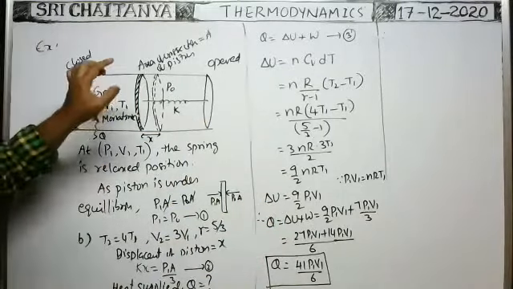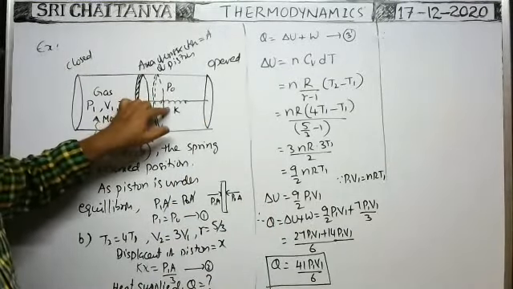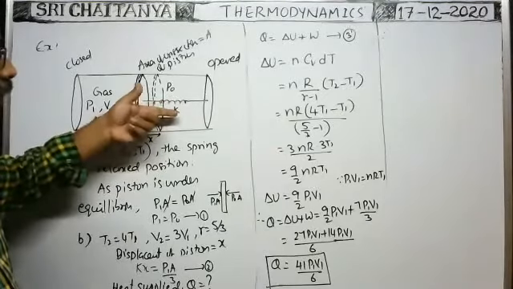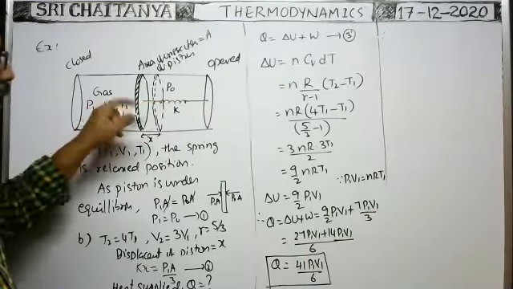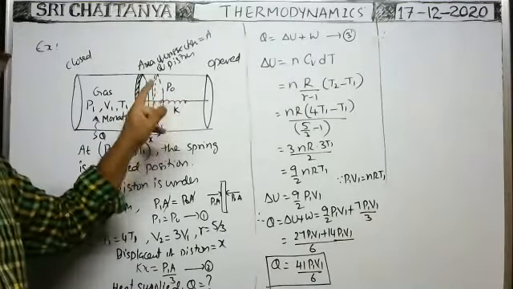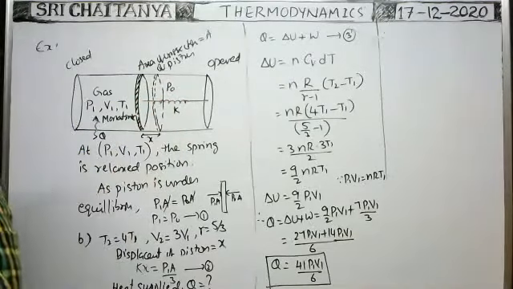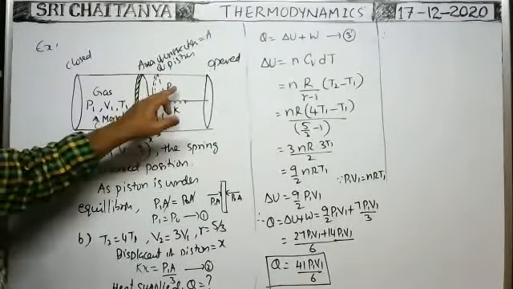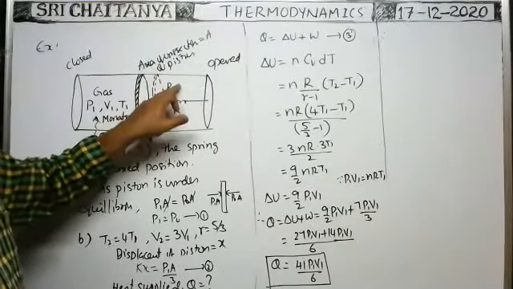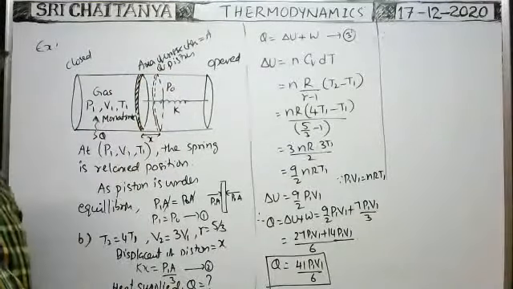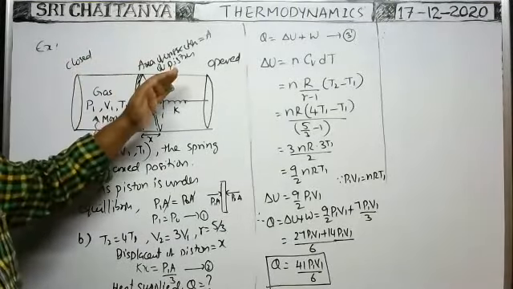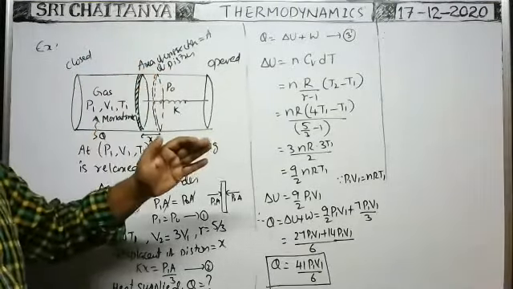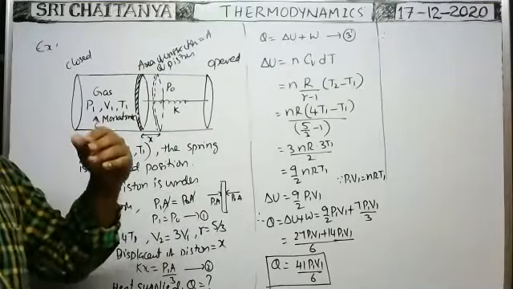Here, work done by the spring force is negative. Whenever the piston displaces, the spring force acts in this direction, whereas the spring is compressed. In such a case, work done by the spring is negative. Work done by the atmospheric pressure on the piston is also negative. Here we are finding out the work done by the gas on the surroundings. Work done by the system, they asked. As the gas expands, work done by the system is positive only.